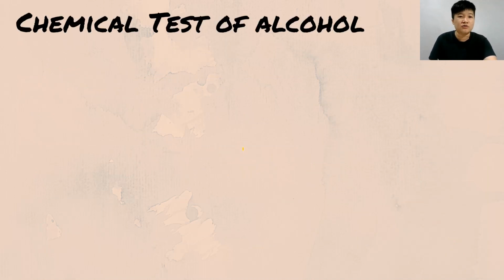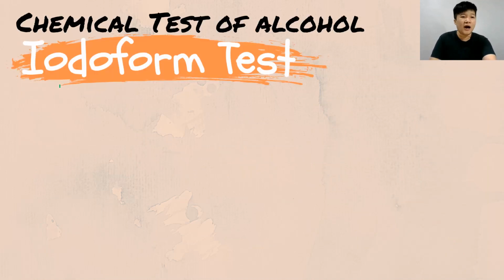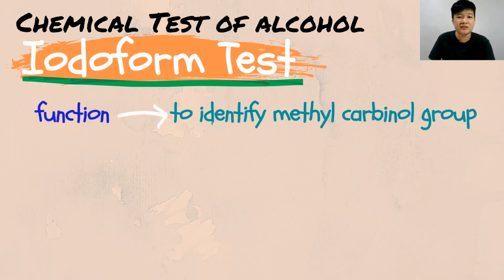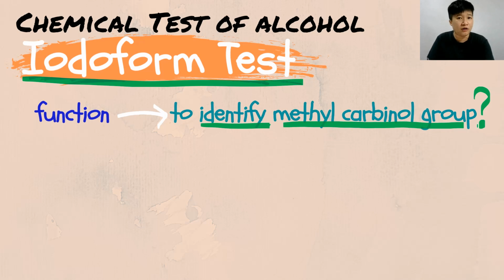Next, we shall move on to your second test, which is your iodoform test. So the next test and also the last one in this video is the iodoform test. Iodoform test, the function is to identify the methyl carbonyl group. And the question over here is, what is methyl carbonyl group? Just a kind reminder over here, your carbonyl is actually the carbon that is holding the OH. So this is the carbonyl carbon.